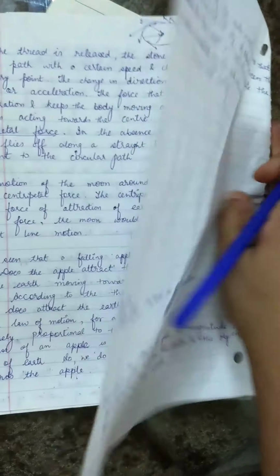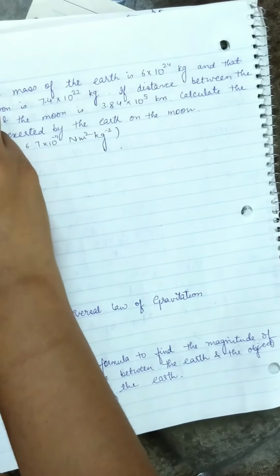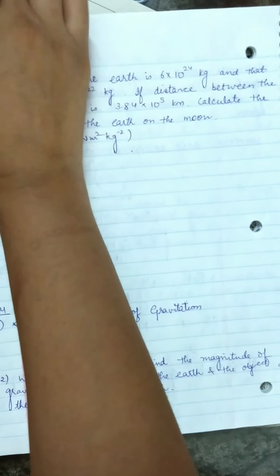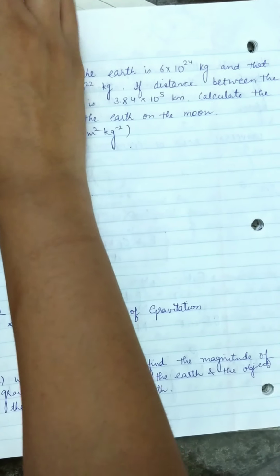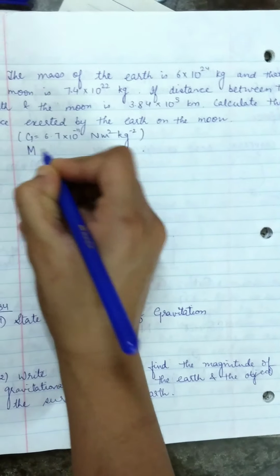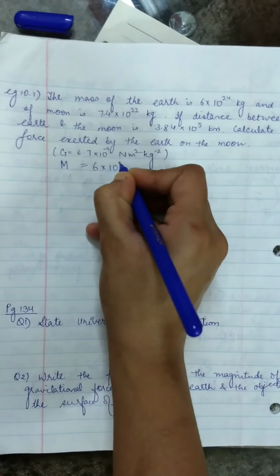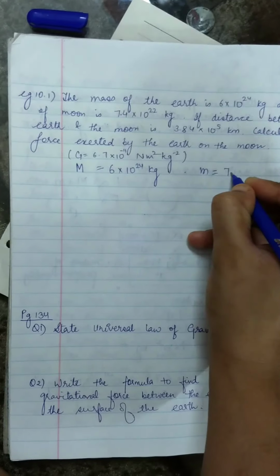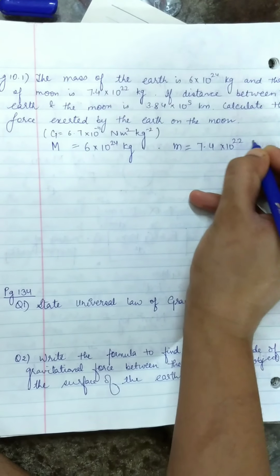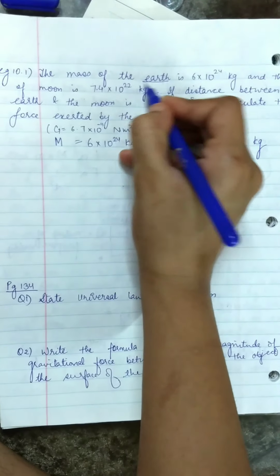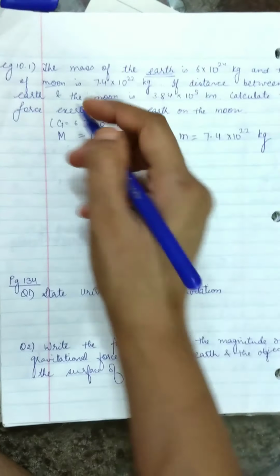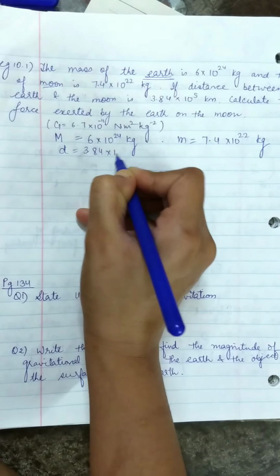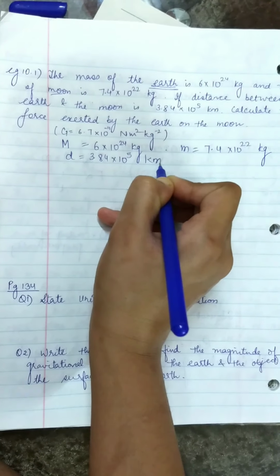So here we have an example. The mass of the earth is 6 into 10 to the power 24 kg. So we know mass is always in kg, the unit is the same. So the mass of the earth is 6 into 10 to the power 24 kg, and that of the moon, that means the other mass, is 7.4 into 10 to the power 22 kg. We are talking about two objects, earth and moon. If the distance between the earth and the moon is 3.84 into 10 to the power 5 kilometers,